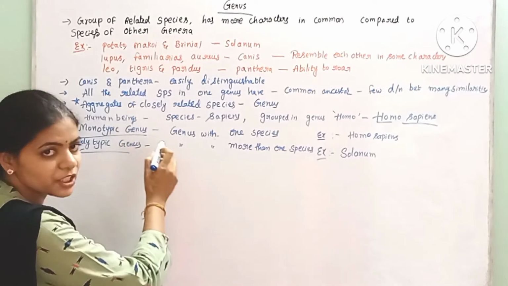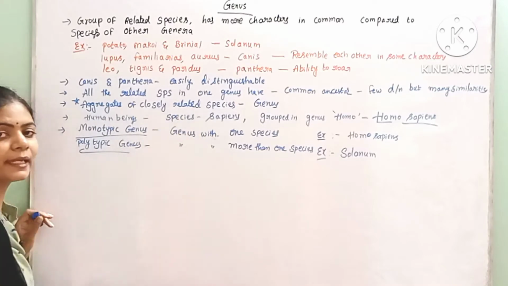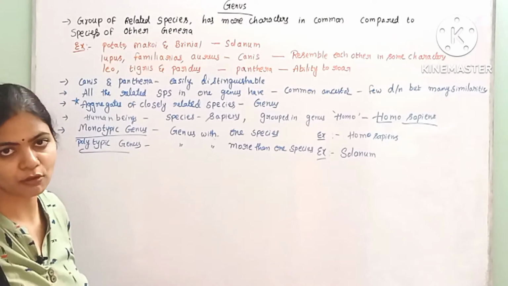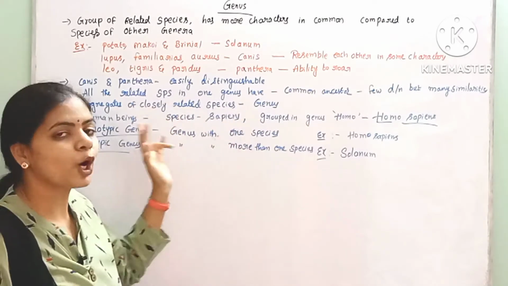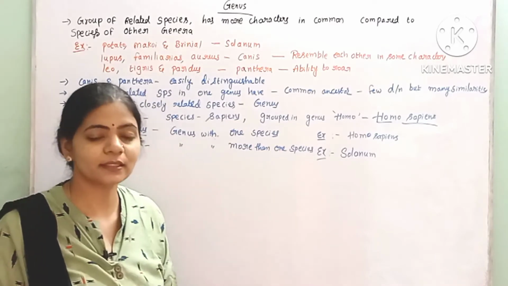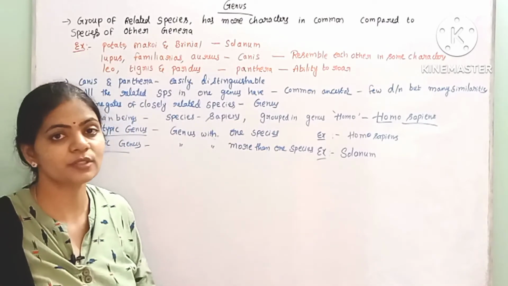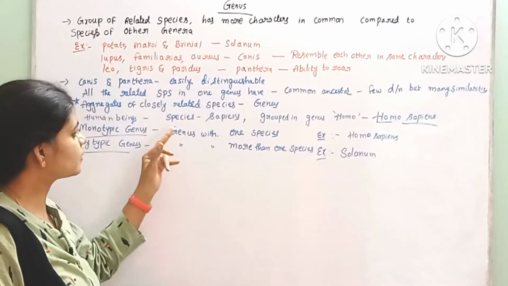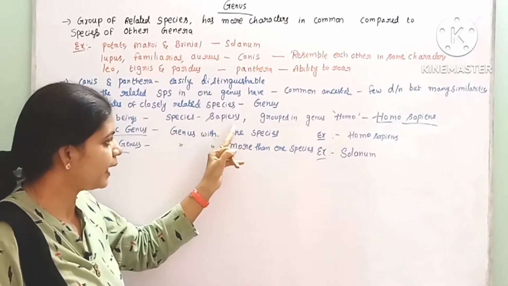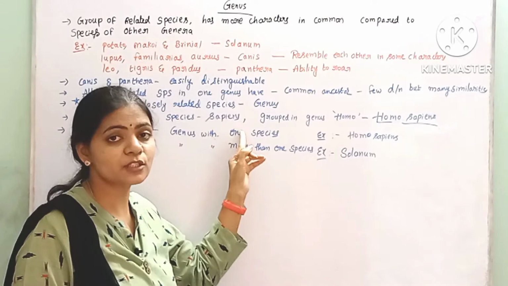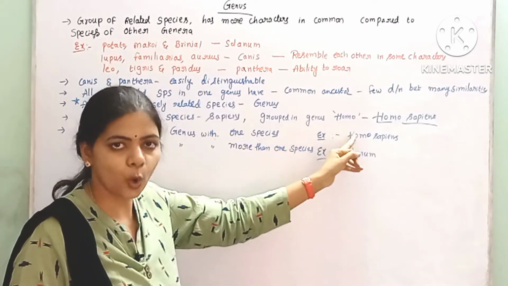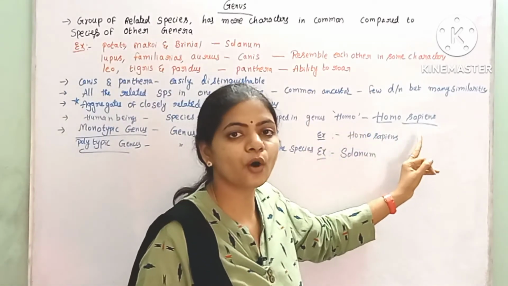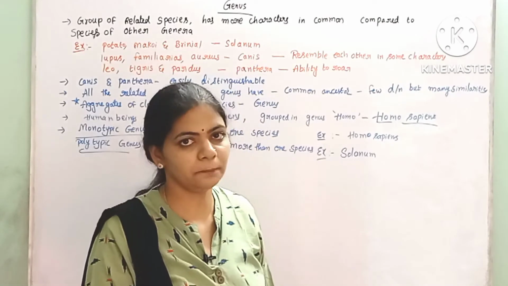So here, what is meant by genus? The aggregate of closely related species is called genus, because in the genus all the species share a common ancestor. That is why they have similar characters when compared to the differences. And in human beings, what is the species? The species is sapiens, and this species sapiens was grouped in genus Homo. That is, Homo is the genera. Hence, what is our scientific name? Homo sapiens is the scientific name of the human being.